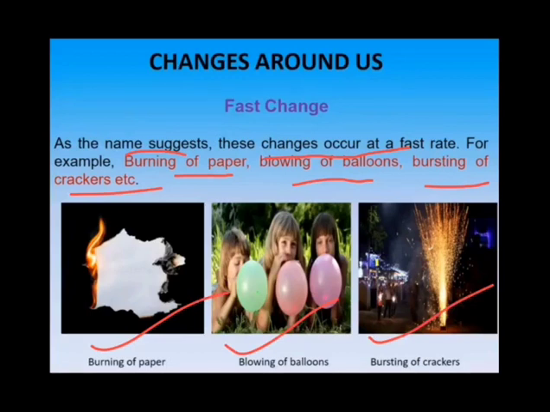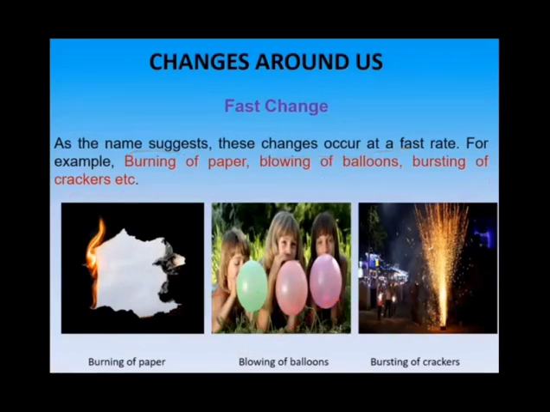First we discussed reversible and irreversible change. Now the next are slow change and fast change. Slow change occurs at a very slow rate, and fast change occurs at a very fast rate. The examples of fast change are burning of paper, blowing of a balloon, and bursting of crackers, and the examples of slow change are growth of a plant, growth of human beings, or the ripening of fruits. Now the next type of changes are periodic and non-periodic change.